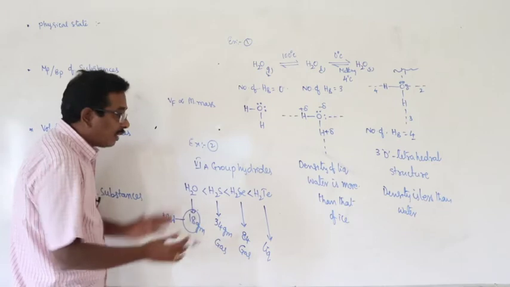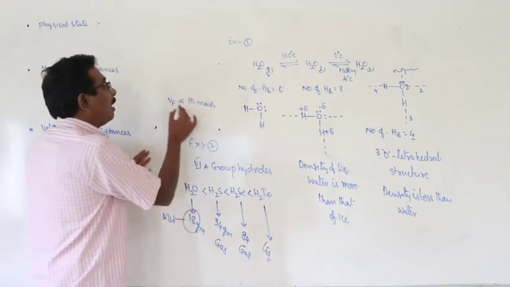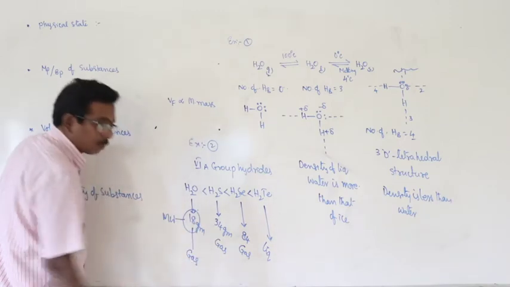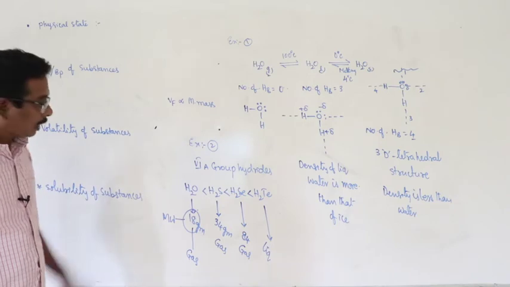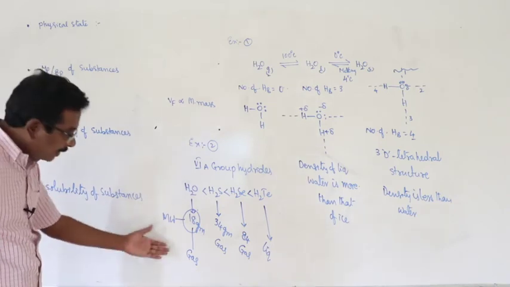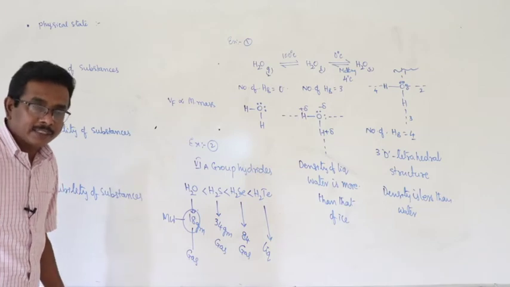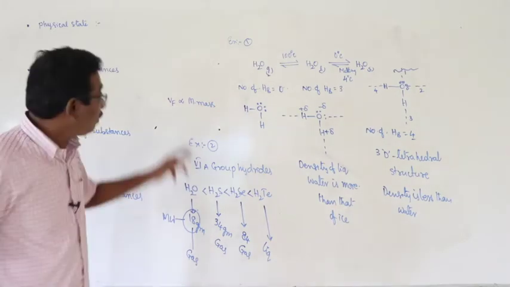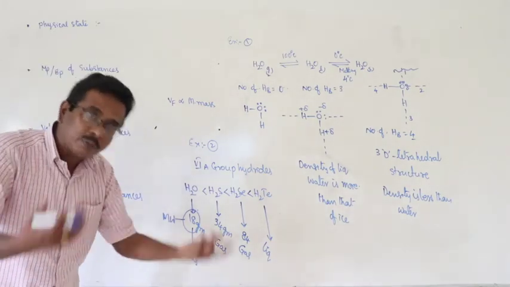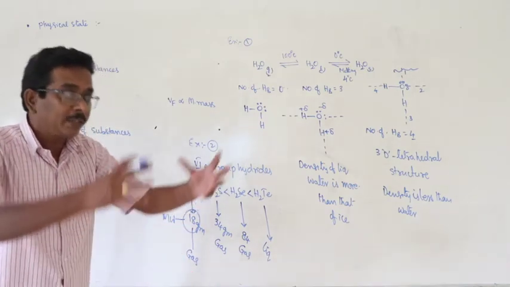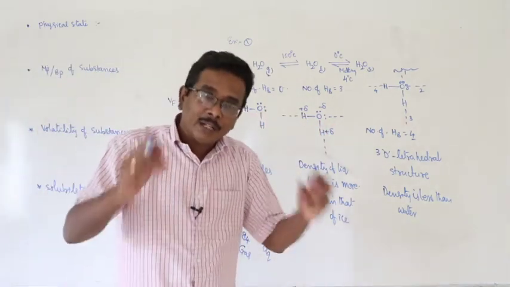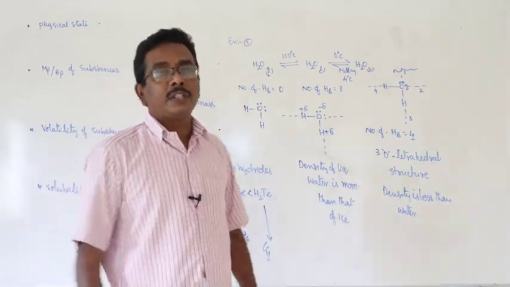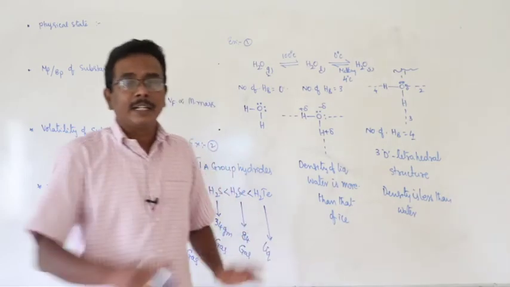Here H2S is a gas. Then based on the molecular mass and also van der Waals forces, water should be in the gaseous state at room temperature, isn't it? Why? Due to lower molecular mass. Molecular mass is low, then van der Waals forces are weaker. Then molecules are far apart from each other. Then automatically the physical state changes to the gaseous state. These are all interlinked.